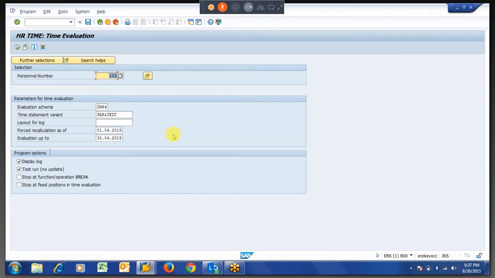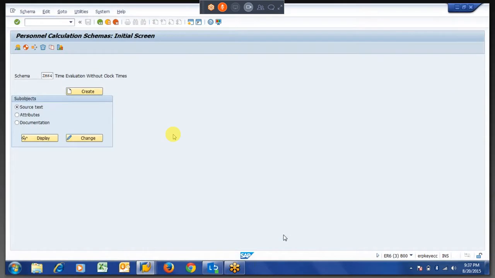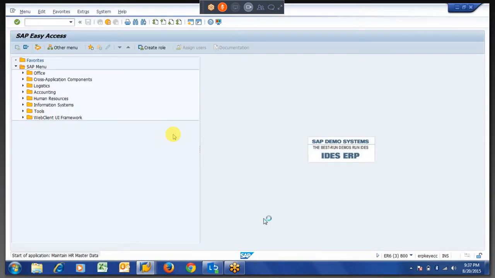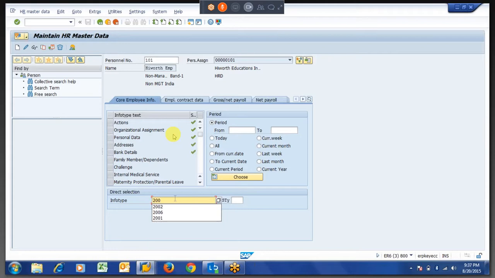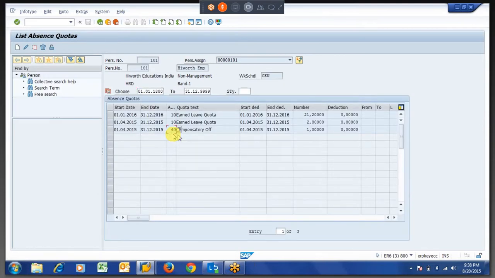No, you will do the configuration as a consultant. Okay. They will run the time evaluation. This will run in the background every day. So whenever it was run, the quota will generate. No, but the quota that is generating is in the quota type 40, right? I'm just asking, did we create that quota type 40 in this class anytime? I don't recollect it. That depends on your configuration.